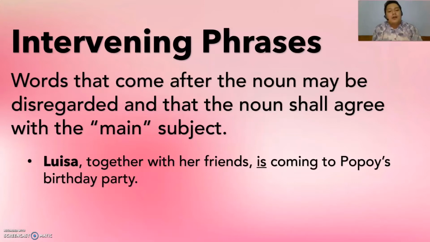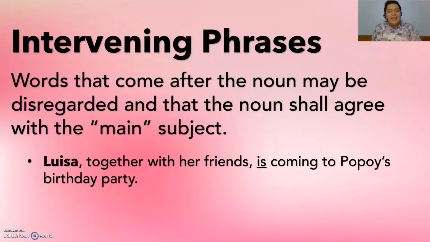Now, the intervening phrase might be ending with friends. Do not be confused. Friends may be plural, but it's a part of the intervening phrase and it does not affect the number of the subject, which is Luisa. So we have used the verb is.